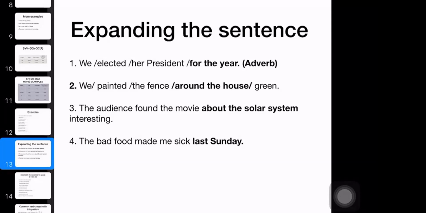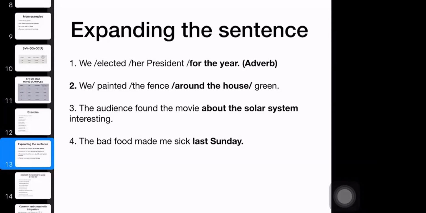Okay, so you can keep expanding. That is why you're learning 5 basic sentences. All English sentences will have one of those basic sentences, and then there will be a lot of adverbs and adjectives.